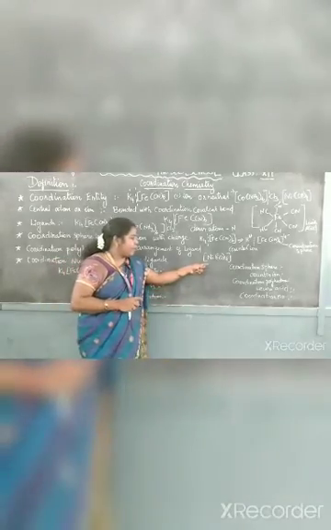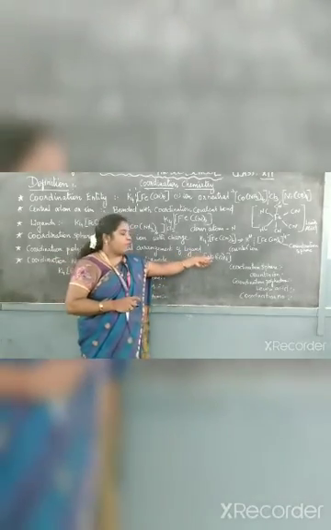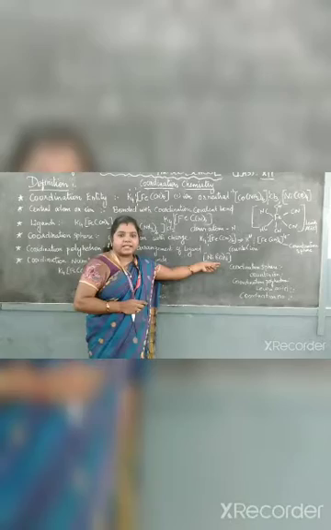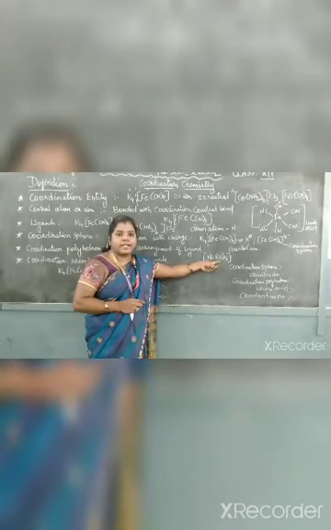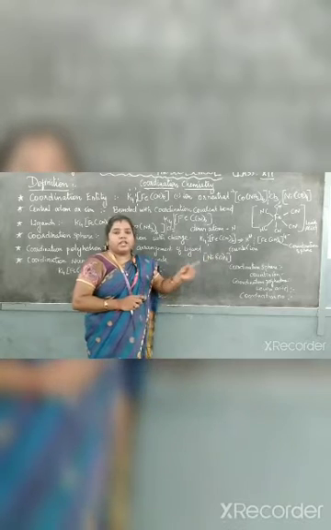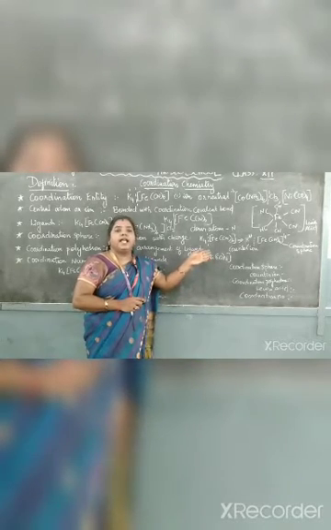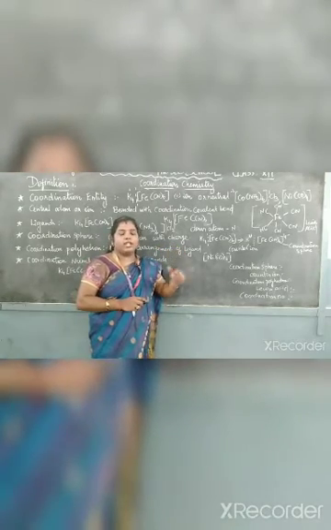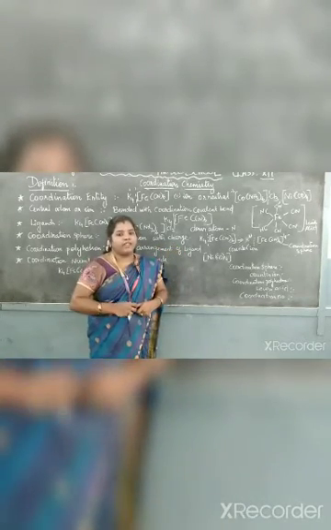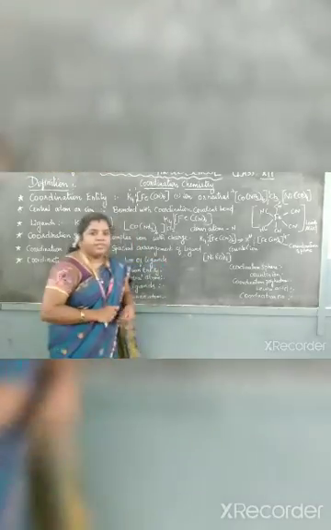Let me see some more examples. Ni(CO)4. How many ligands are present? What is the ligand here? CO is the ligand. How many ligands are present? 4 ligands are present. So if 4 ligands are present, it is a tetrahedral complex. So based on the coordination polyhedron only we find the geometry of the compound. Okay. Then next one,